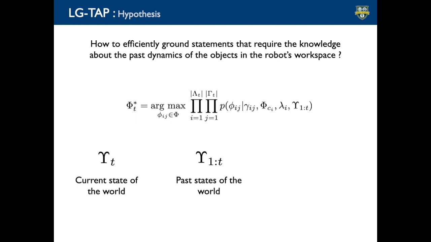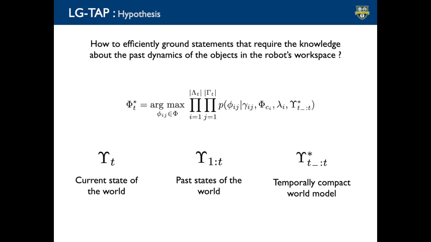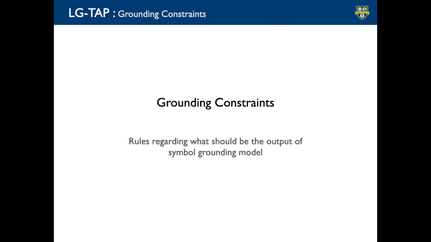However, constructing a model that tracks the state of all objects at all times is computationally intractable. Therefore, we hypothesize that there exists a temporally compact model of the world which tracks the state of only the task-relevant objects and only to the required extent which is sufficient for inference. To build such compact models, we introduce the concept of grounding constraints. On a high level, grounding constraints are rules regarding what should be the output of the language grounding model.